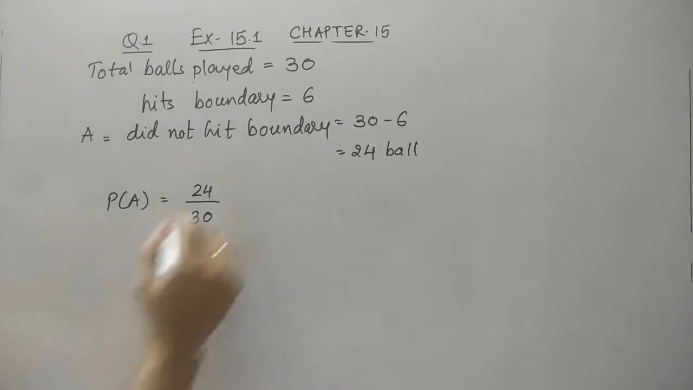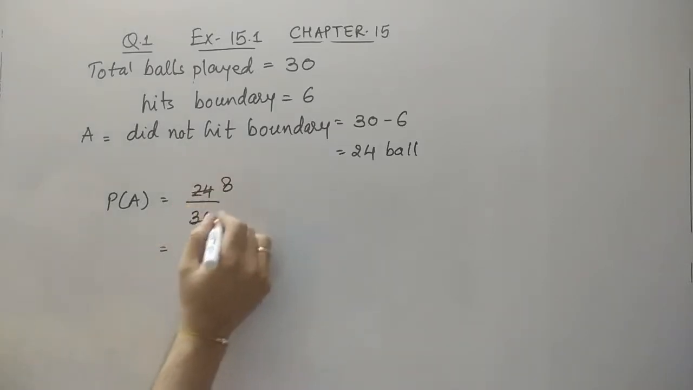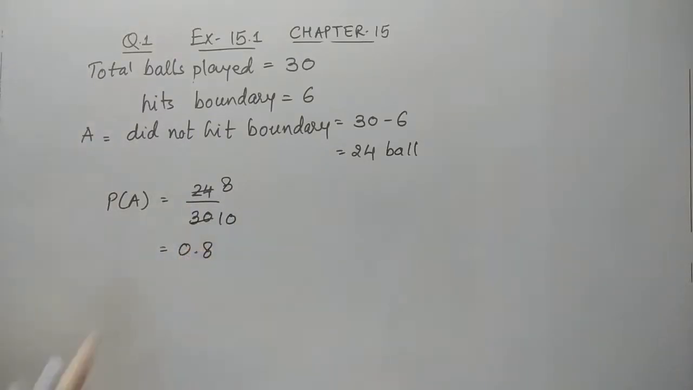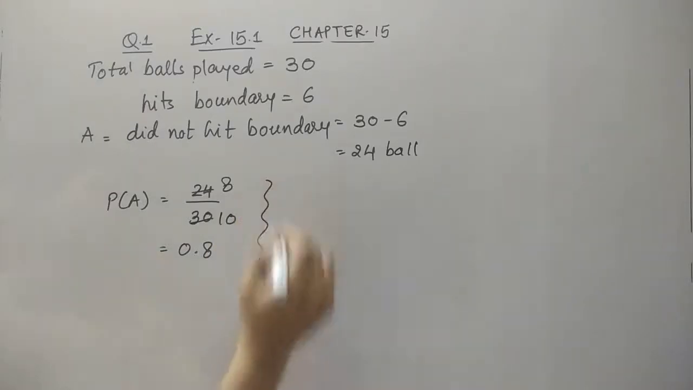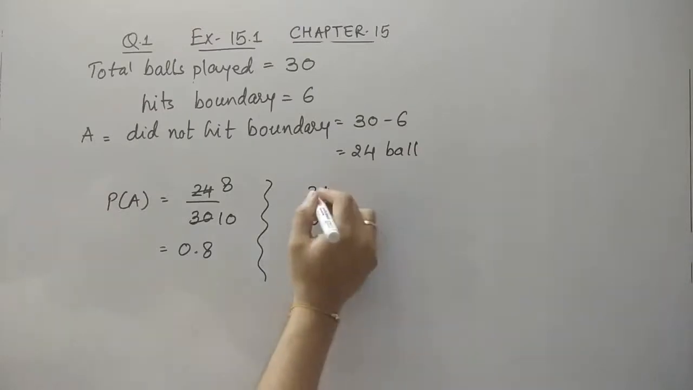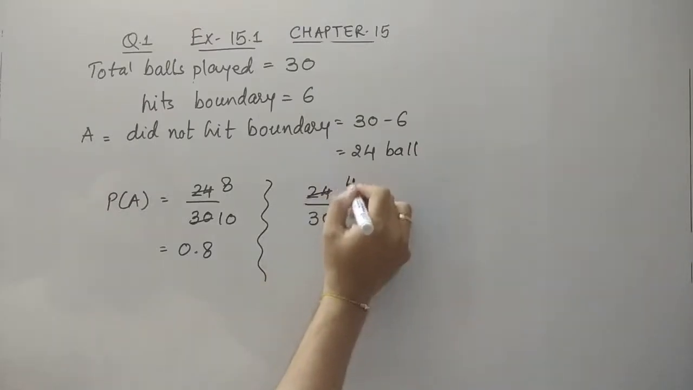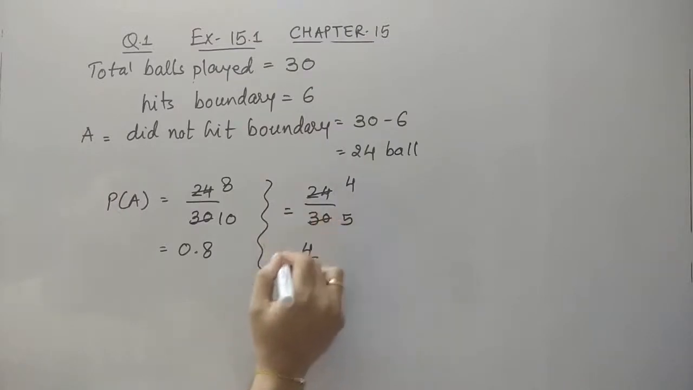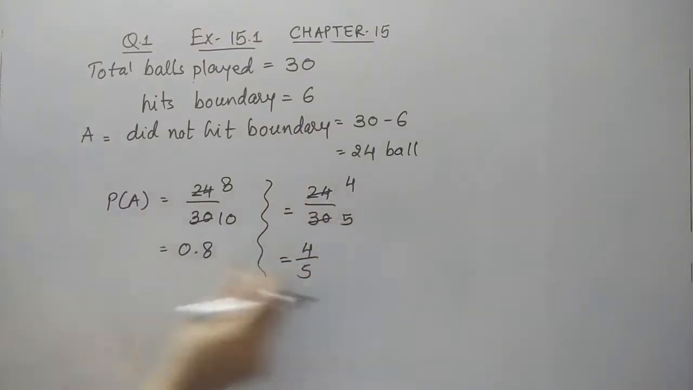Now we can cut, 3 8s are 24, 3 10s are 30. So the answer comes to 0.8. If you don't want to write 0.8, you can see 24 by 30 will cut with 6. 6 4s are 24, 6 5s are 30. So you can write 4 upon 5 also. Remember students, the decimal as well as the fraction, both answers are considered correct.